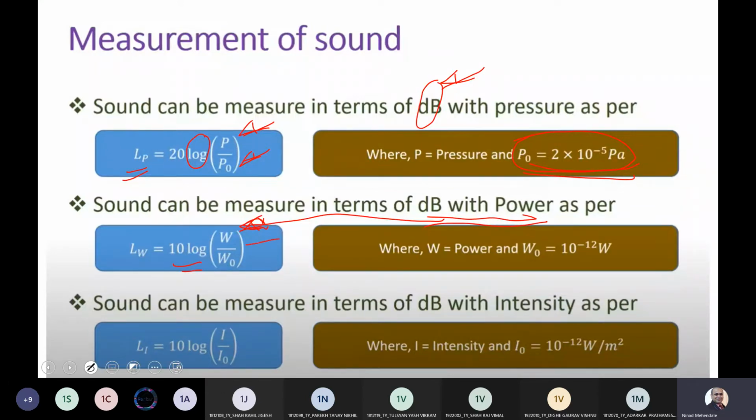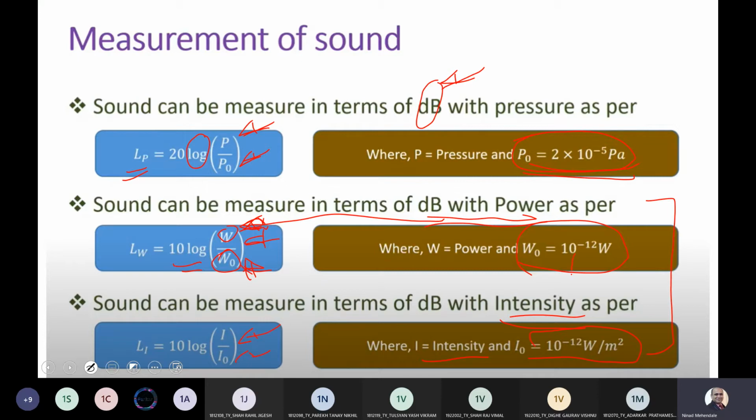10 log of W by W0, where W is the actual power in watts and W0 is the power at 1 picowatt. So 10 to the power minus 12 watt. Similarly, these all are for the sound system. When you do it for electronics, you will have your input power and output power. Similarly, for sound system, when measured in terms of intensity, they are given by formula L1 equal to 10 log I by I naught, where I is an intensity and I naught is 10 to the power minus 12 watt